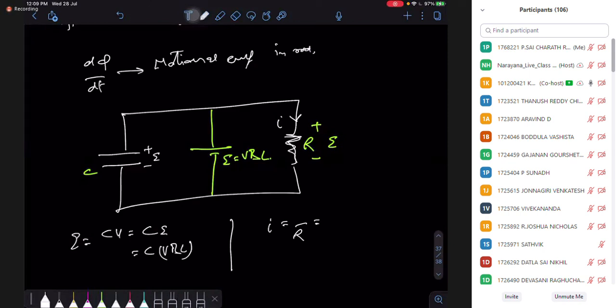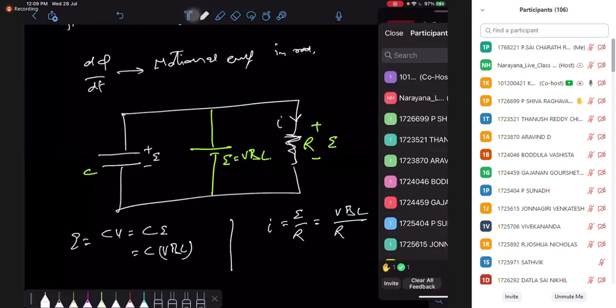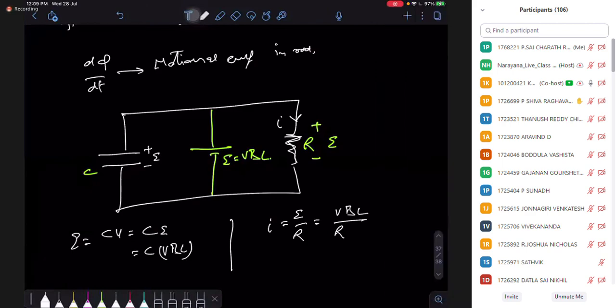So this potential is creating a confusion with the velocity, so I have removed it. Okay, by Ohm's law, the potential divided by the resistance gives me current. So that's going to be my current in the circuit. So with the idea of motional EMF, a lot of problems get easily simplified.